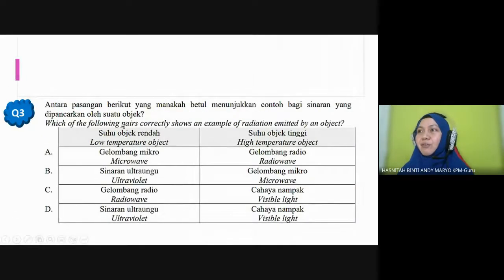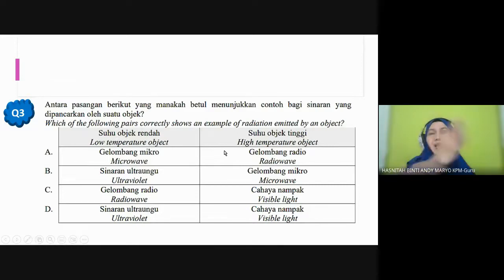Then third question. Which of the following pairs correctly shows an example of radiation emitted by an object? They give you the temperature, low temperature and high temperature. So for a low temperature object, what kind of radiation might they emit? For a high temperature object, what kind of radiation might they emit?